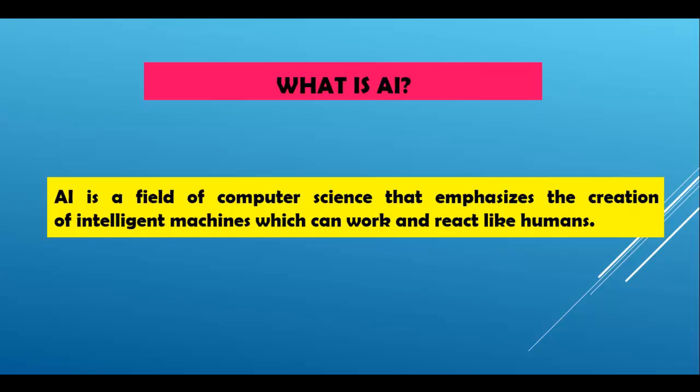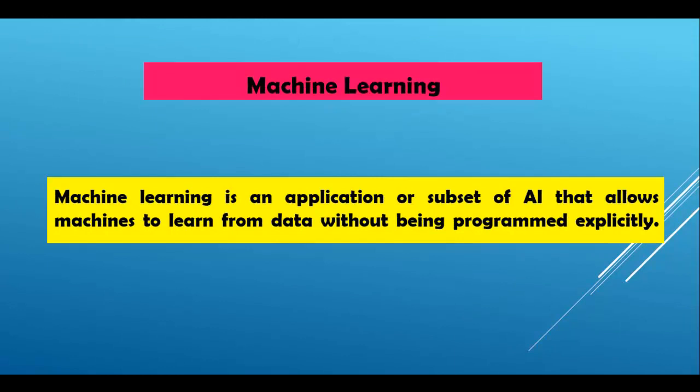First of all, what is artificial intelligence? AI is a field of computer science that emphasizes the creation of intelligent machines which can work and react like humans. Then, what is machine learning? Machine learning is an application, or we can say a subset of artificial intelligence, that allows machines to learn from data without being programmed explicitly.